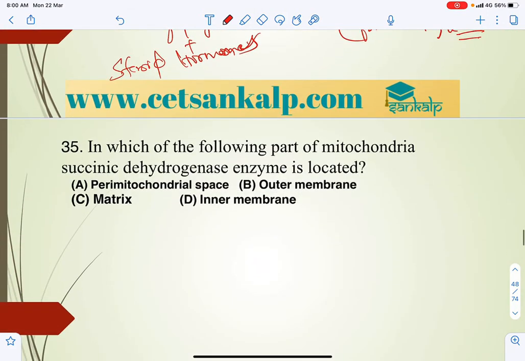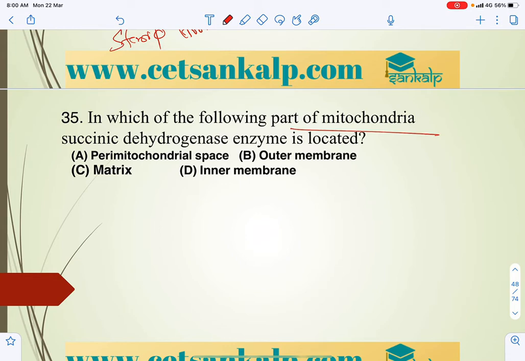And next question: in which of the following parts of the mitochondria is the succinic dehydrogenase enzyme located? Mitochondria, as we all know, is the powerhouse of the cell, mainly helping in ATP production.